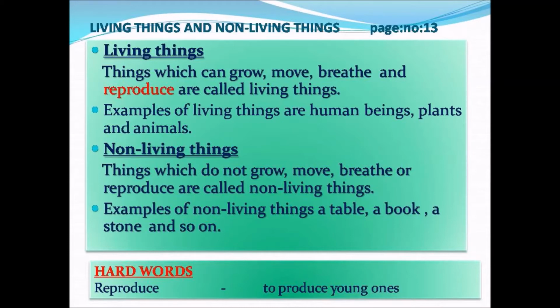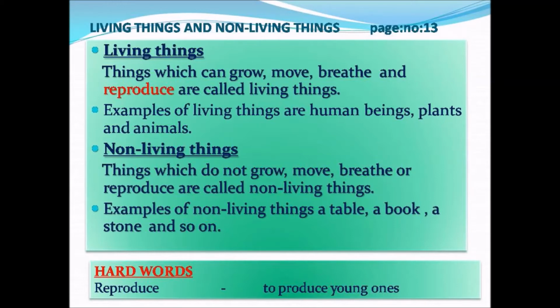Living things. Things which can grow, move, breathe and reproduce are called living things. Examples of living things are human beings, plants and animals. Non-living things. Things which do not grow, move, breathe or reproduce are called non-living things. Examples of non-living things: a table, a book, a stone and so on.